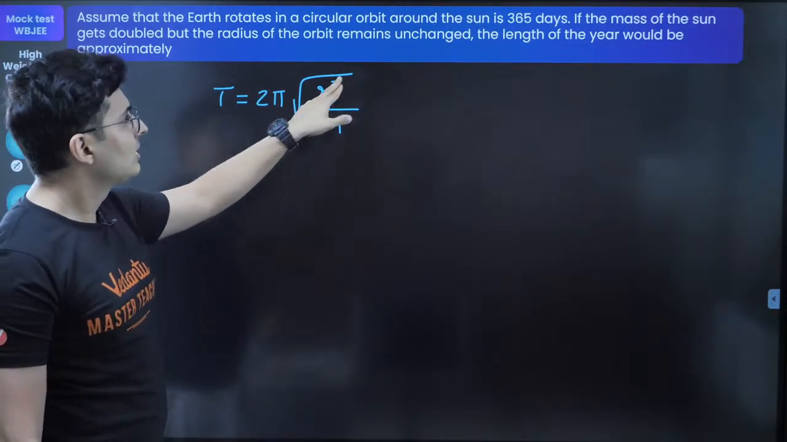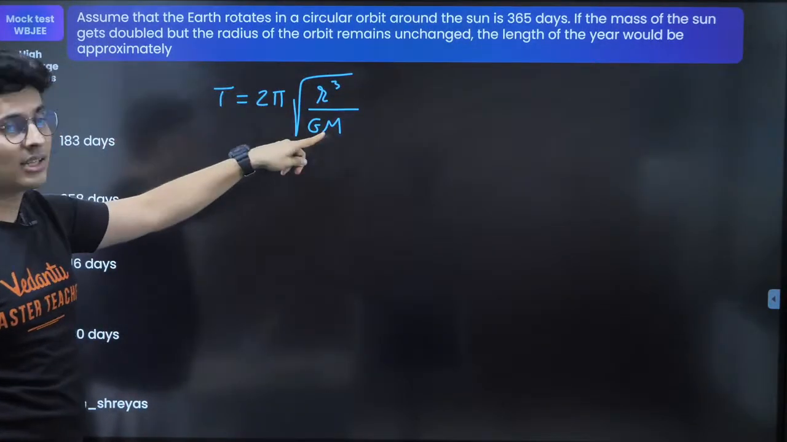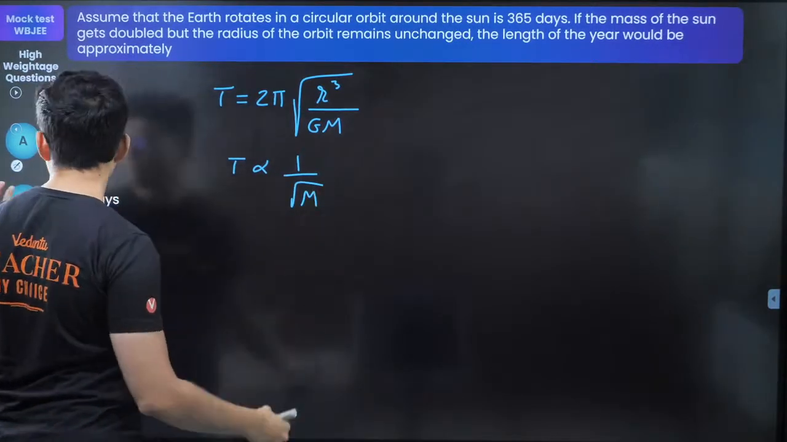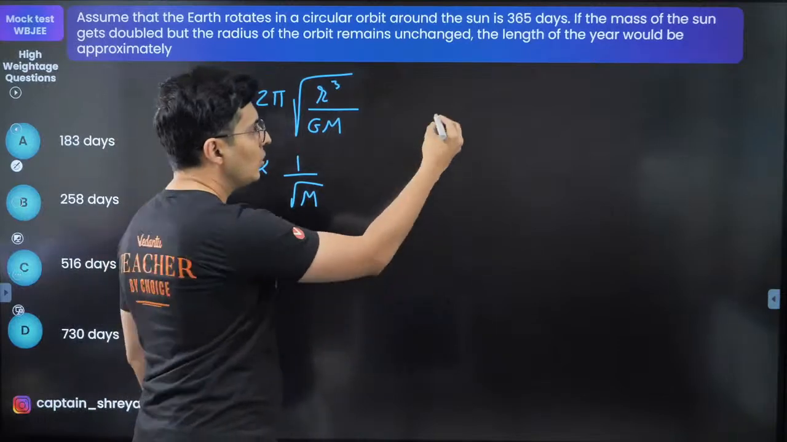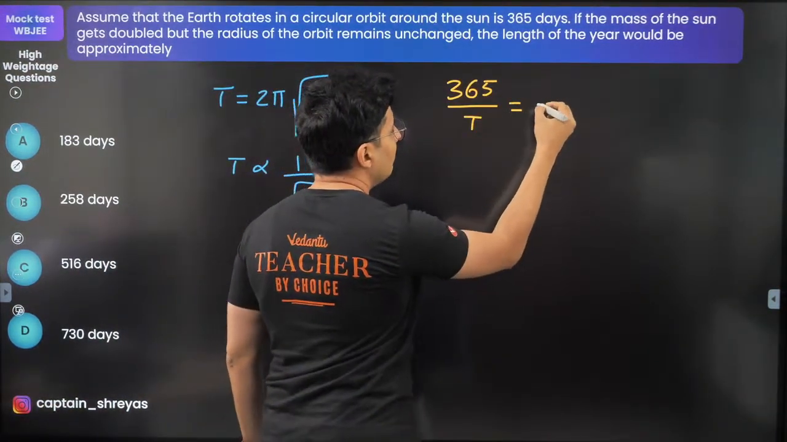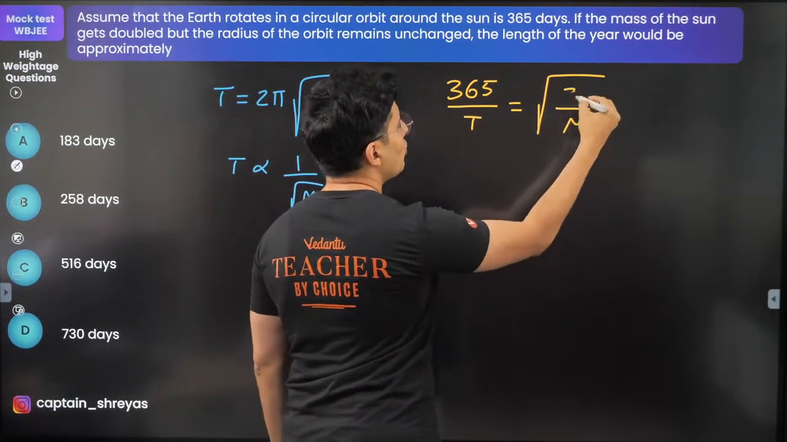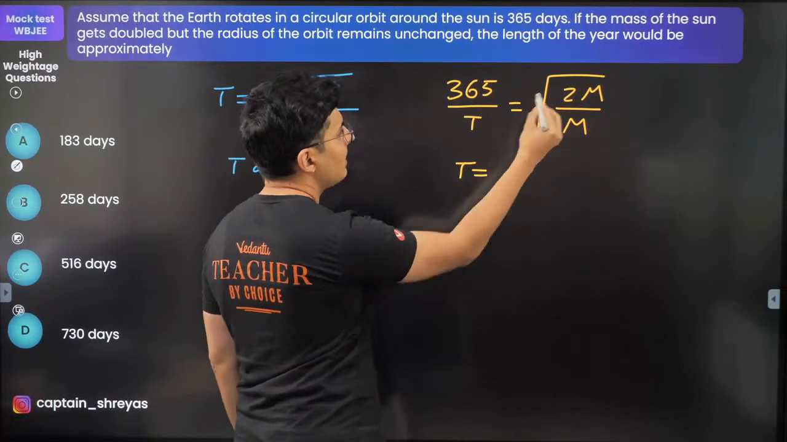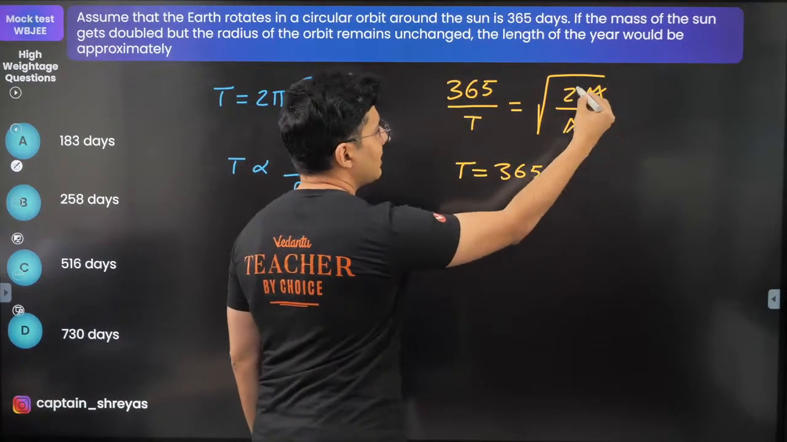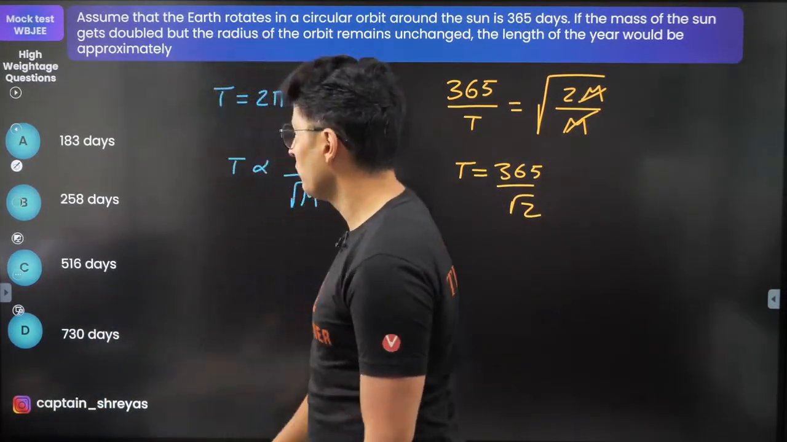Now, if you notice, the distance from the sun or the radius is the same, only the mass of the sun has changed. So that means time period is inversely proportional to root of m. So start solving it. Original time period was 365. The old mass was m, the new mass is 2m. So time period will be 365, m gets cancelled, root 2 comes over here. 365 by root 2, root 2 is 1.414.